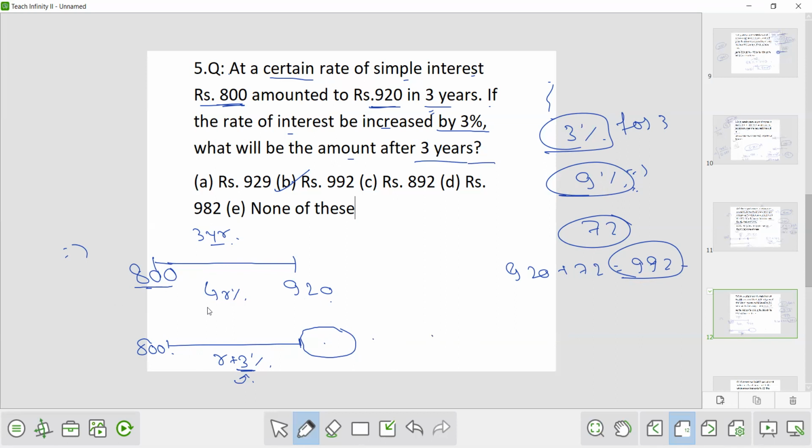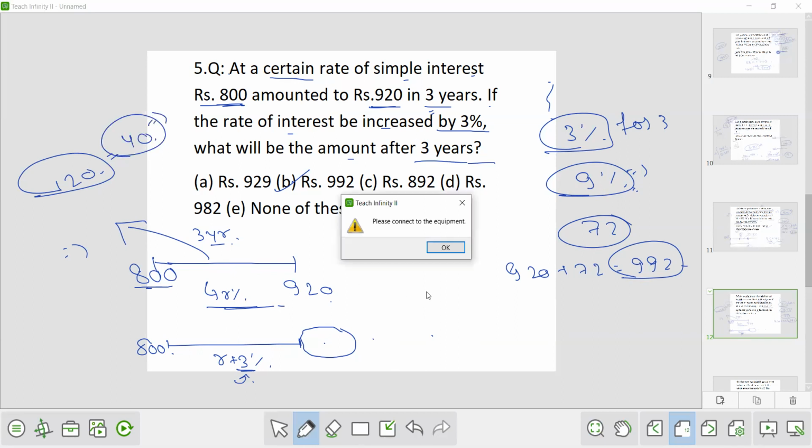Here, how will you calculate the rate? Very simple. 120 is the simple interest for 3 years. So for 1 year, how much? 40. So 40 is the simple interest for 1 year. Now, is it on rupees 100? No, it is on 800. So on rupees 100 it will be 40 upon 800.